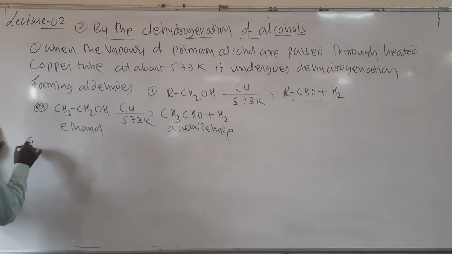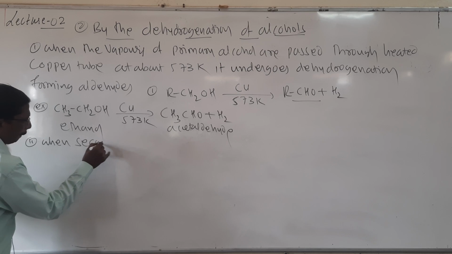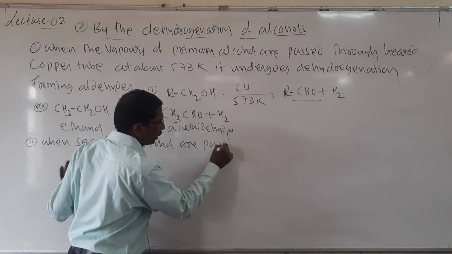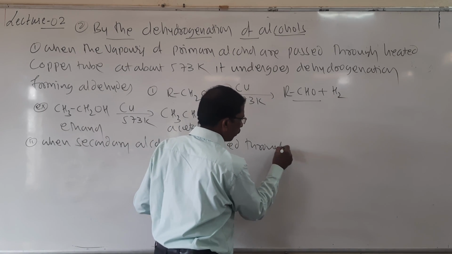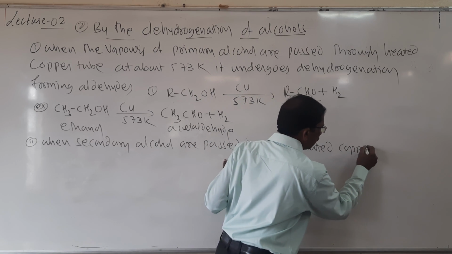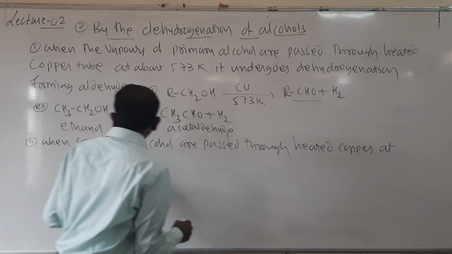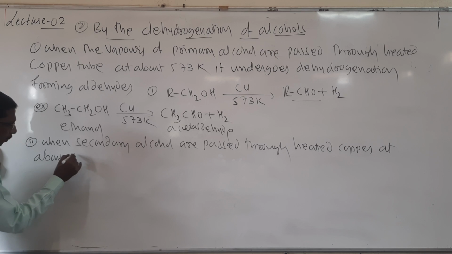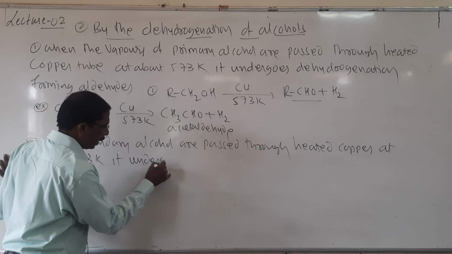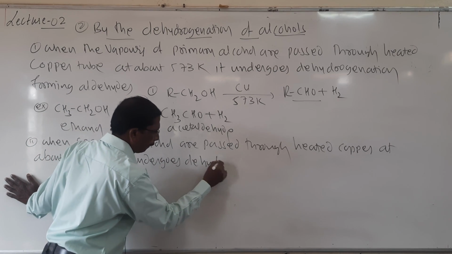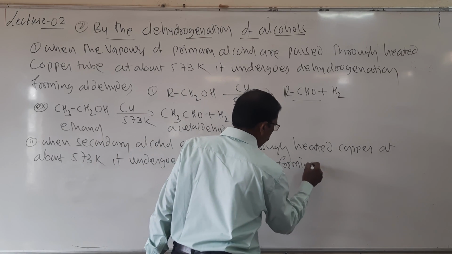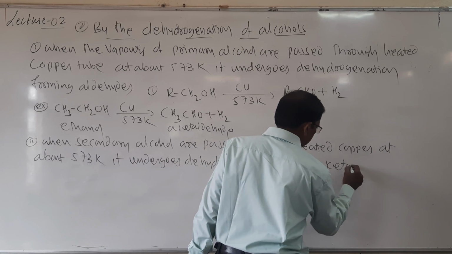And similarly, second one, when secondary alcohol is passed through heated copper at about 573 Kelvin, it undergoes dehydrogenation forming ketones.